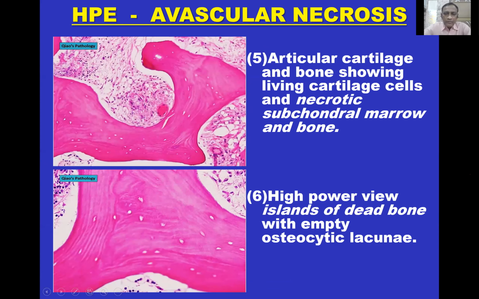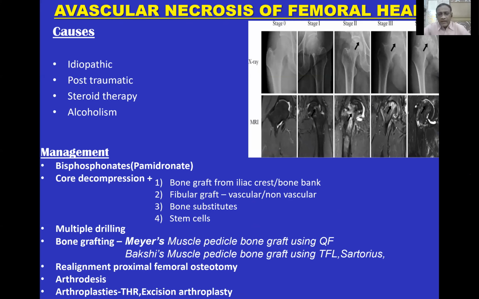Then the high power view of this avascular necrosis shows articular cartilage and bone, showing living cartilage and necrotic subchondral bone. That is normal. But here you see the islands of dead and empty osteolytic-like units. The possible questions will be: what are the causes of AVN, different types of management, and classification of AVN, which is based on MRI. So you should know all those things.